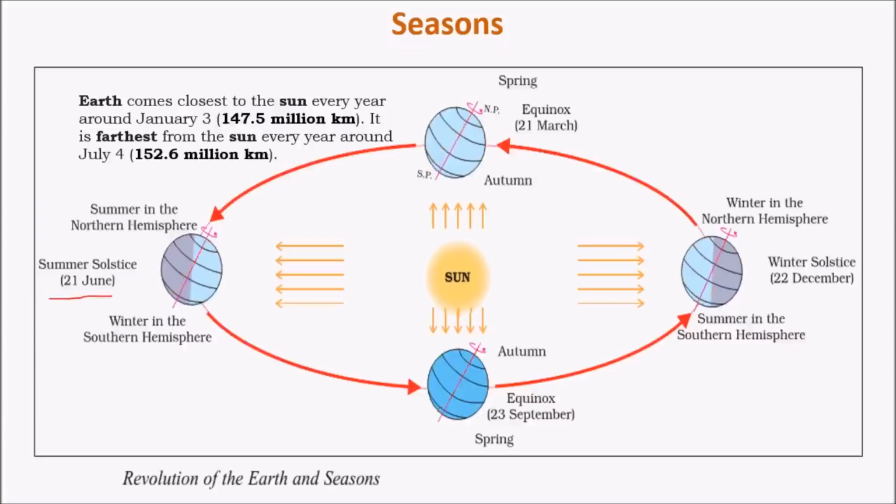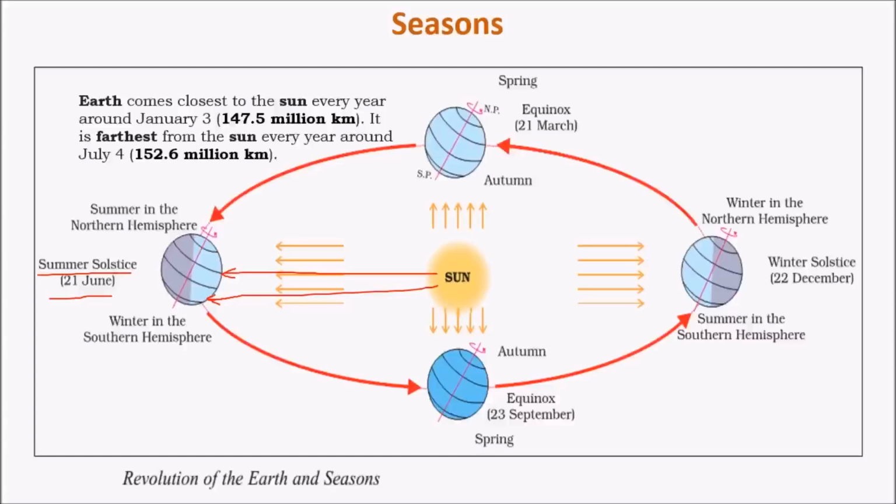On 21st June, that is when northern hemisphere is facing the sun, the northern hemisphere receives direct sunlight due to this tilted position. Otherwise, equator has to receive direct sunlight as it is the central part of the Earth. It is the central position of the Earth, but due to this tilt, northern hemisphere faces the direct sunlight, and the southern hemisphere and the equator receives slightly slant sun rays. As a result, it is summer in northern hemisphere and winter in southern hemisphere, and this position is called as summer solstice for northern hemisphere and winter solstice for southern hemisphere.